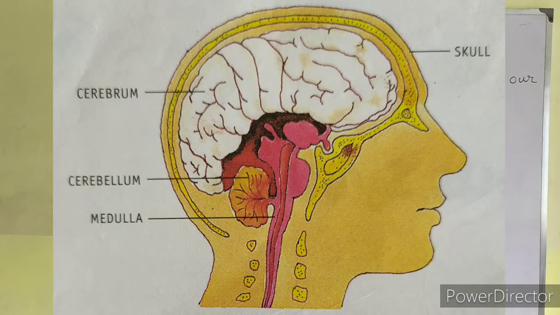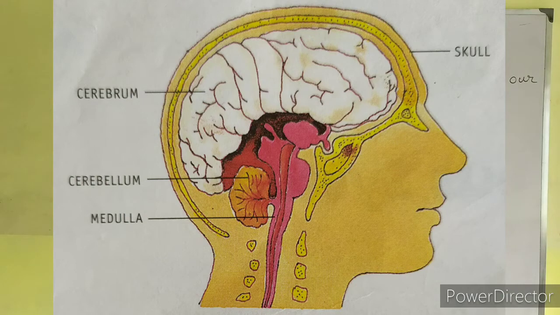Students, you can see the labelings clearly in the diagram. The cerebrum, then the cerebellum and then the medulla. These are the 3 major parts of the brain which perform their own functions.